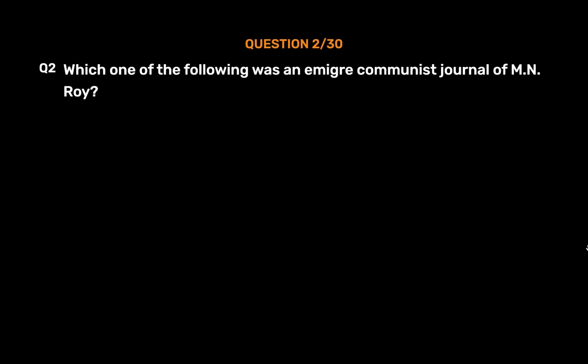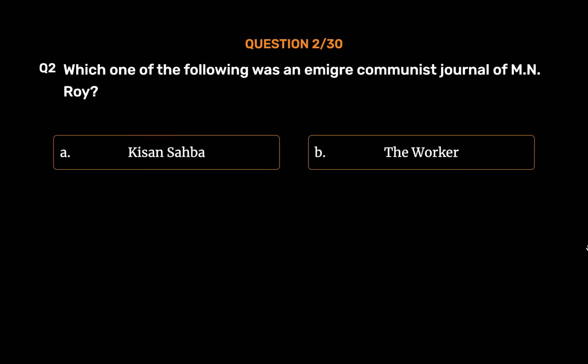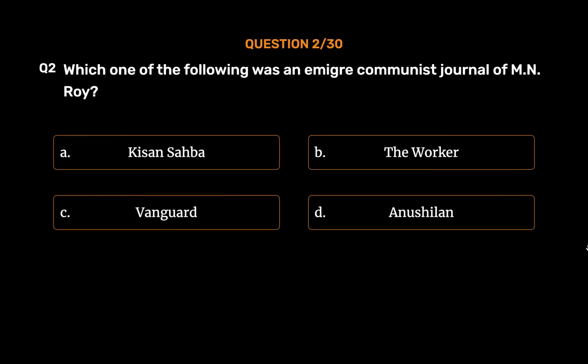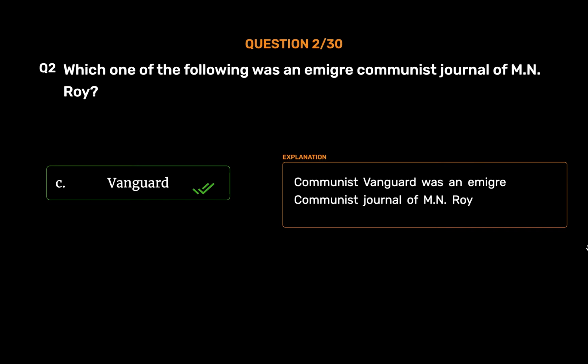Question number 2. Which one of the following was an émigré communist journal of M.N. Roy? Option A. Kisan Sabha. Option B. The Worker. Option C. Vanguard. Option D. Anushilan. The correct answer is Option C. Vanguard. Communist Vanguard was an émigré communist journal of M.N. Roy.